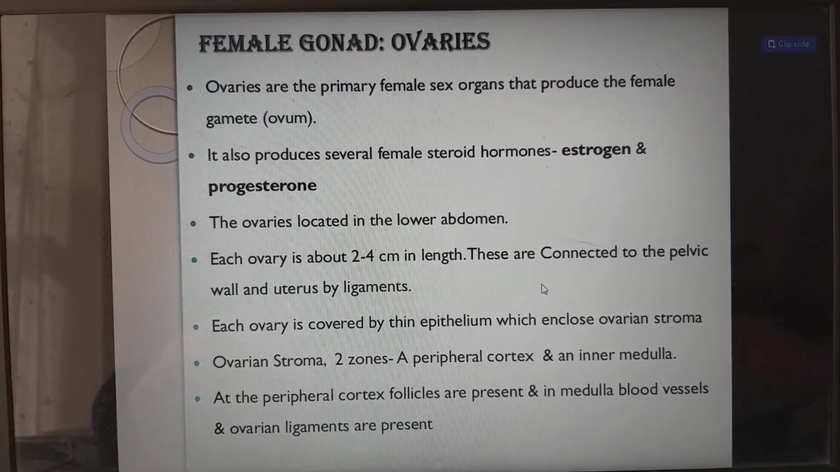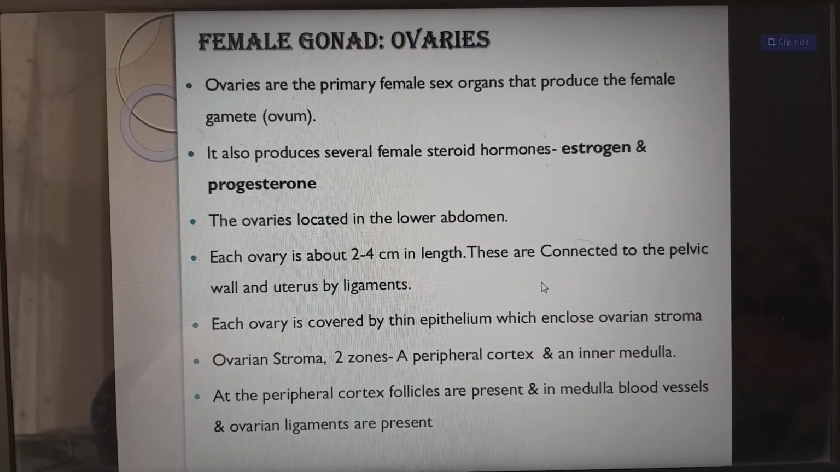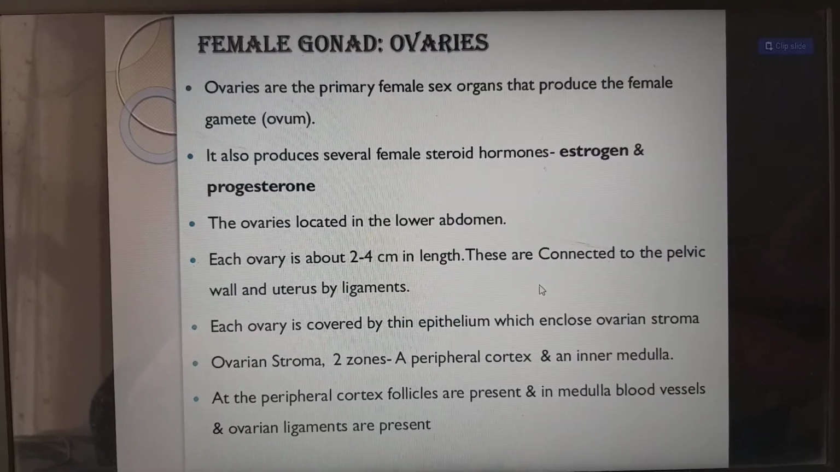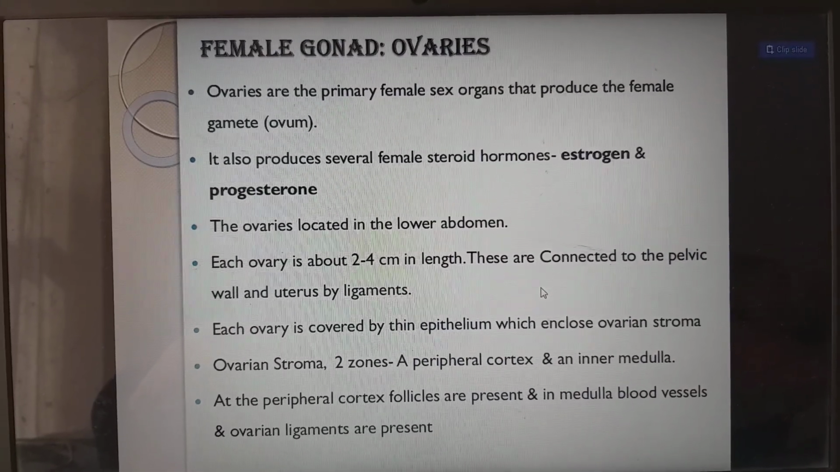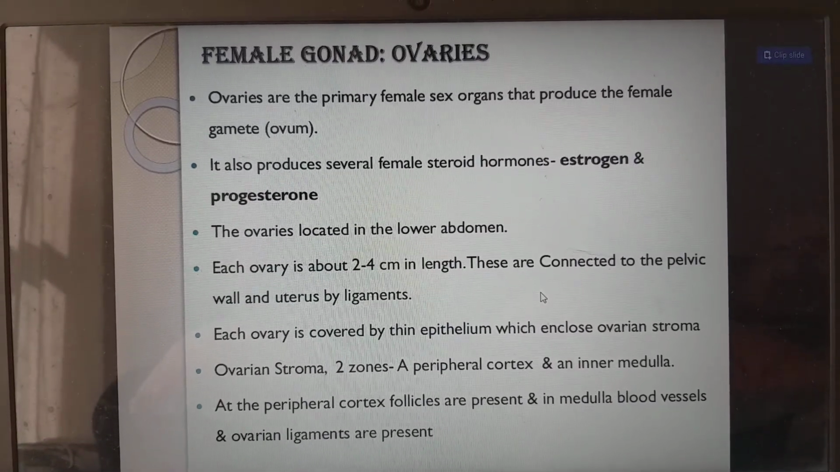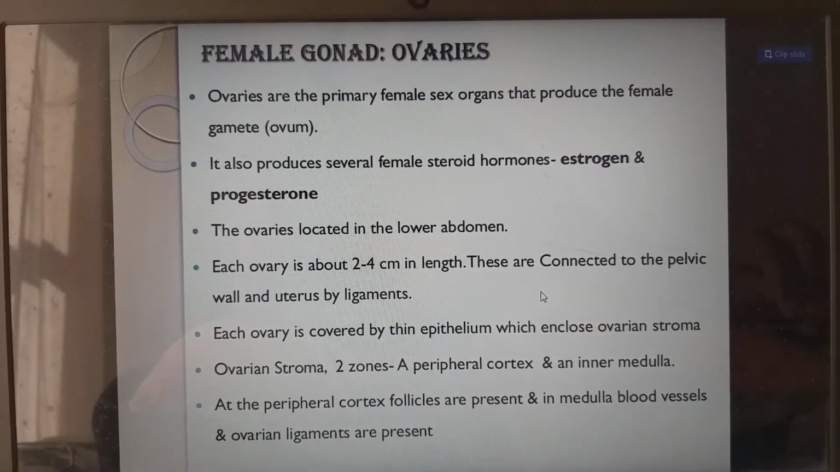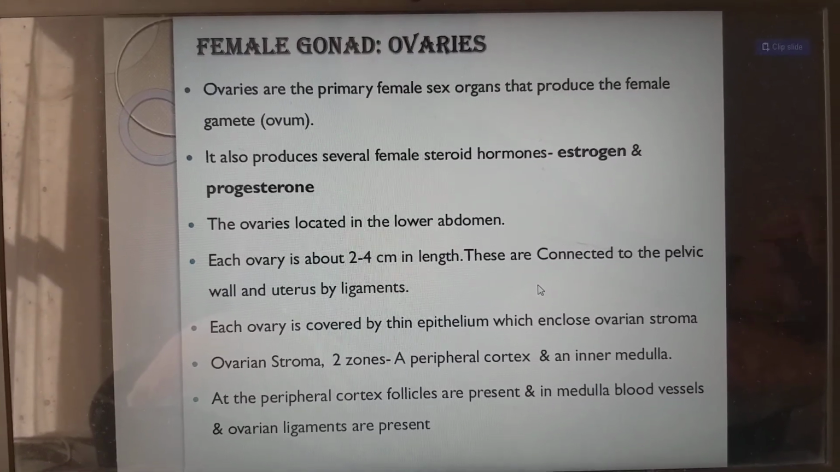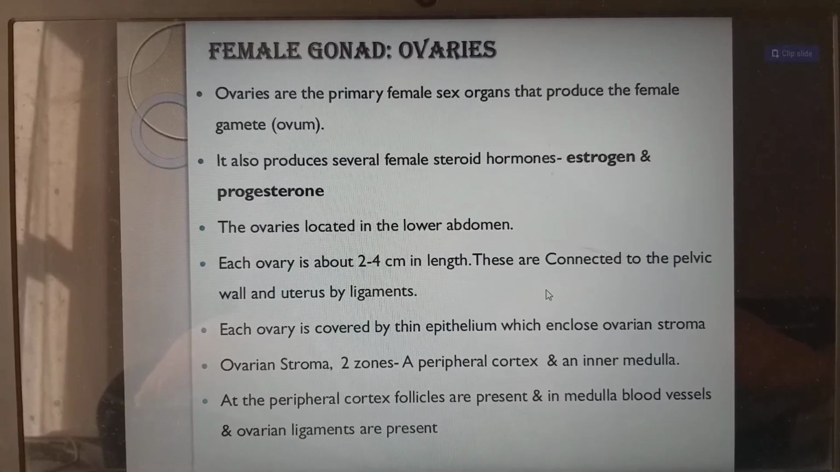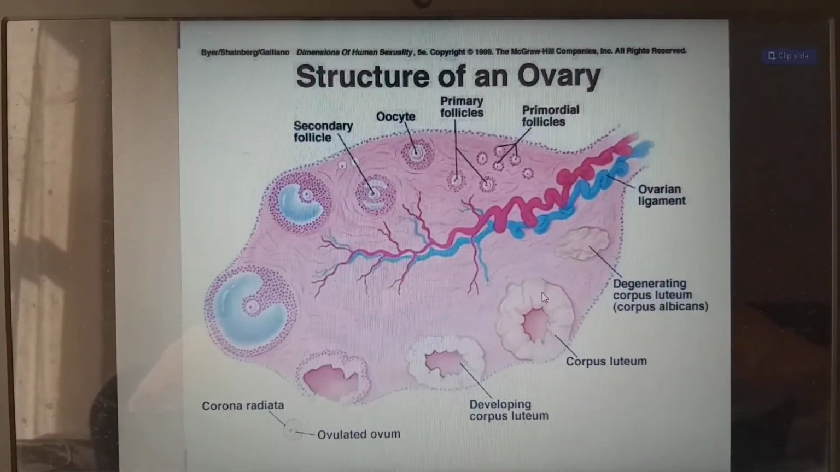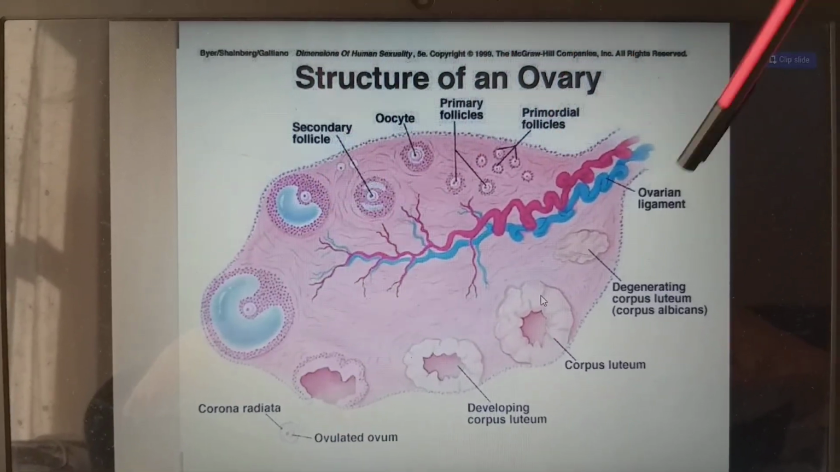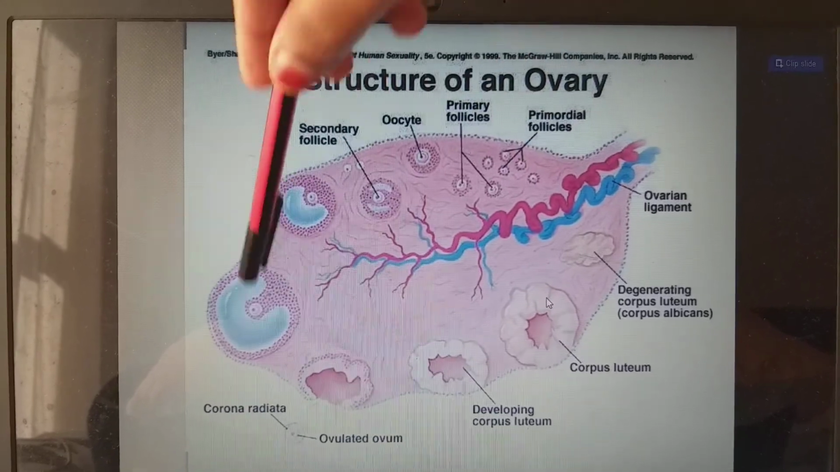Each ovary is covered by a thin epithelium, which encloses the ovarian stroma. Stroma means body of the ovary. The ovarian stroma has two zones, a peripheral cortex and an inner medulla. Always the outer part we call the cortex and the inner part we call the medulla. At the peripheral cortex the follicles are present, and inside the medulla the blood vessels and the ovarian ligaments are present. In this picture it is clear that this is the very outer cortex, and inside we have the medulla. In the cortex only the follicles will be there.